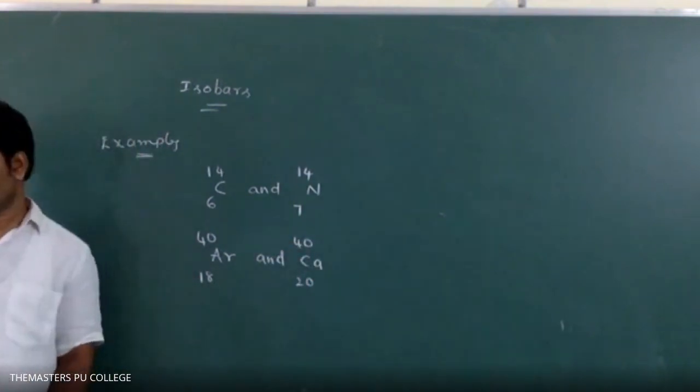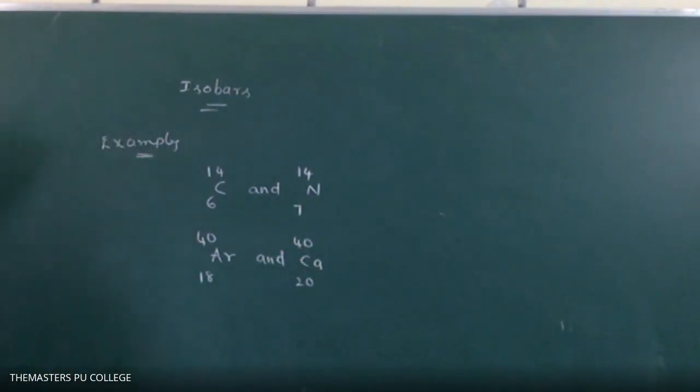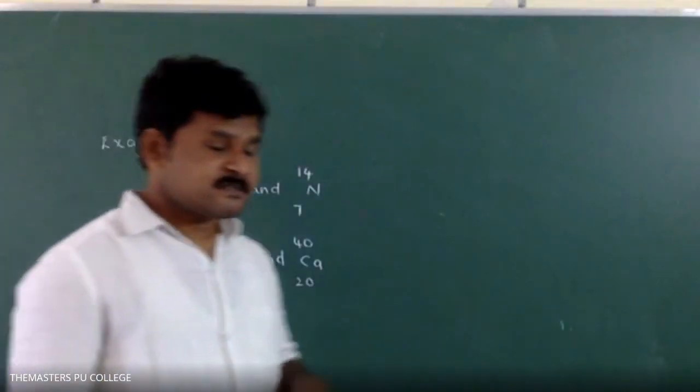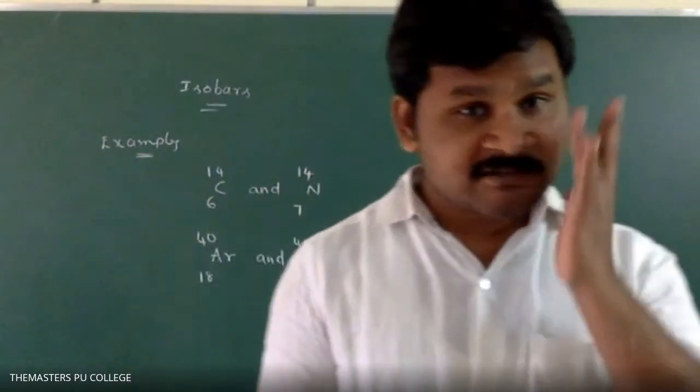These are a few examples. Sir, carbon mass is 12, no, sir? How 14 here? Carbon also has isotopes: C-12, C-13, C-14. Okay?